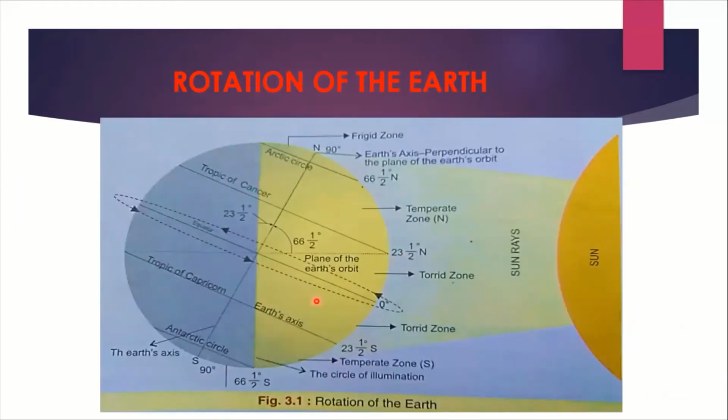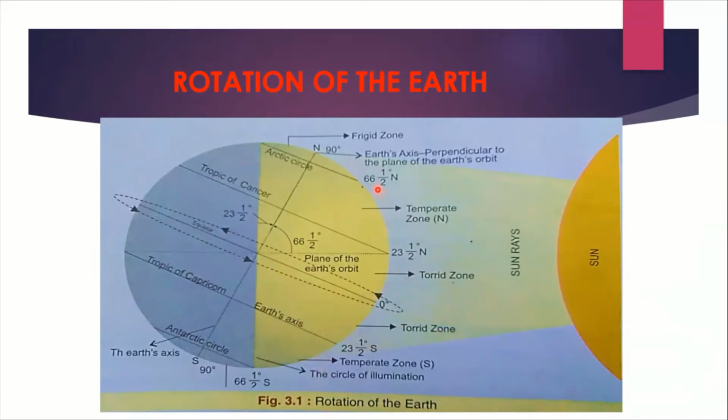Now, rotation of the earth. Here you can see earth is spherical in shape and its direction of rotation is from west to east. You can see the arrow mark drawn from west to east. Like this, earth is rotating. This is the plane orbit of the earth. Okay. Now,